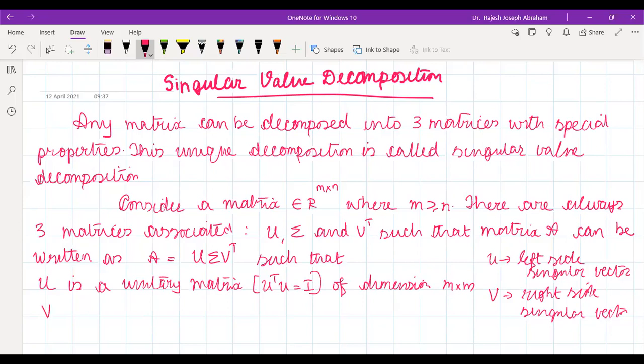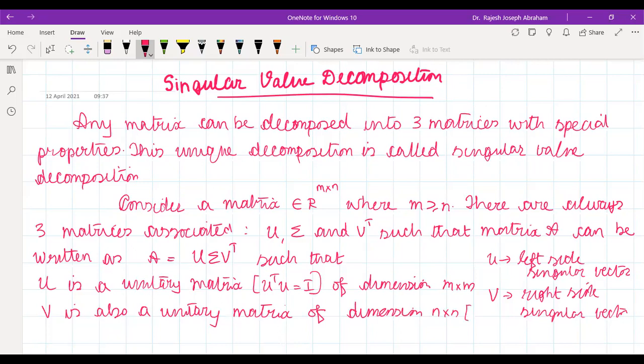And V is also a unitary matrix. What will be the dimension? N cross N, correct.